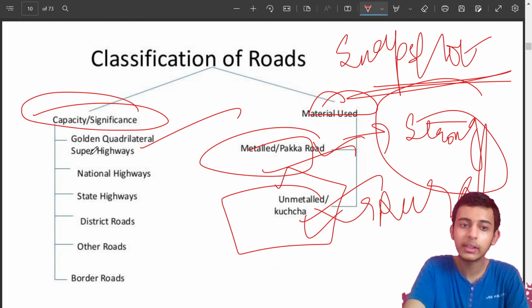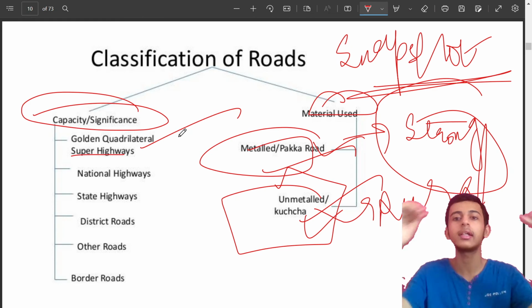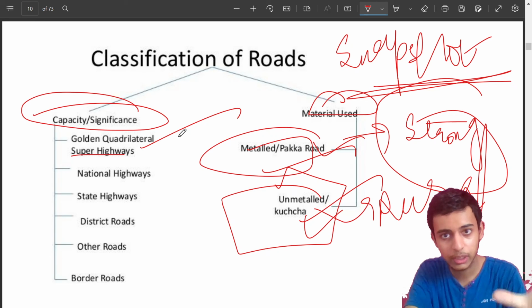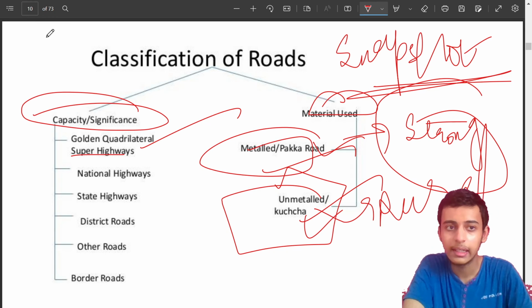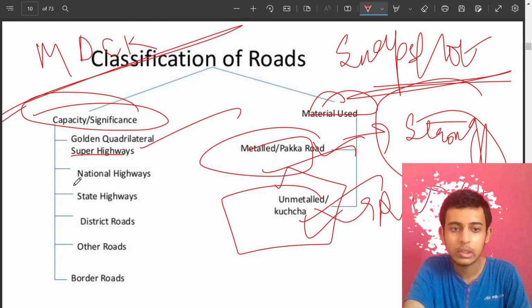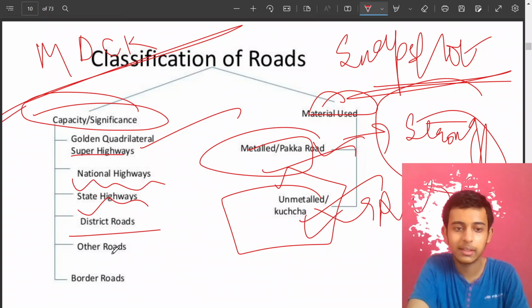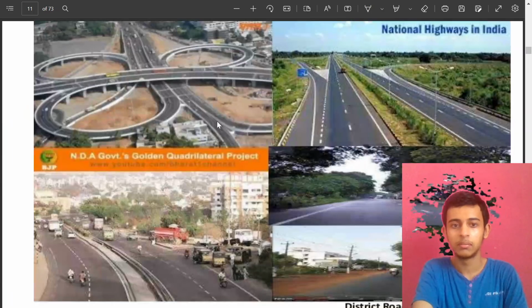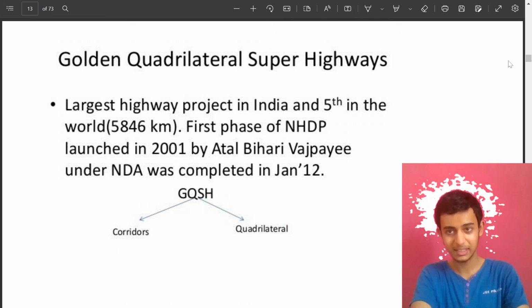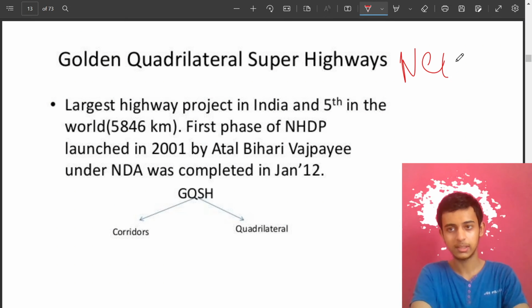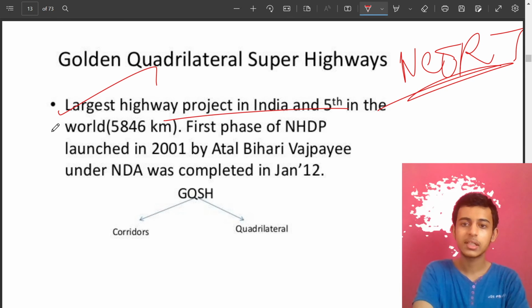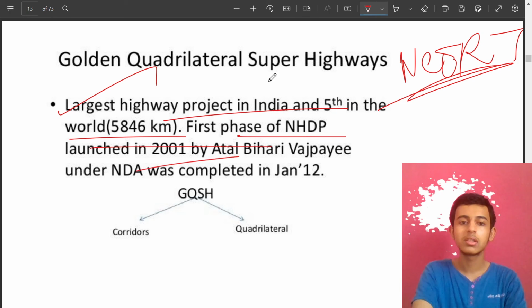By capacity: Golden Quadrilateral superhighways, connecting the four major cities so that the distance can be reduced for going from one city to another, like Mumbai, Delhi, Chennai, and Kolkata. National highways, state highways, district roads, other roads, border roads. Talking about the Golden Quadrilateral, this is given in your NCERT, so you know that pretty well. It is the largest highway project in India and fifth in the world. So this is already known to you.